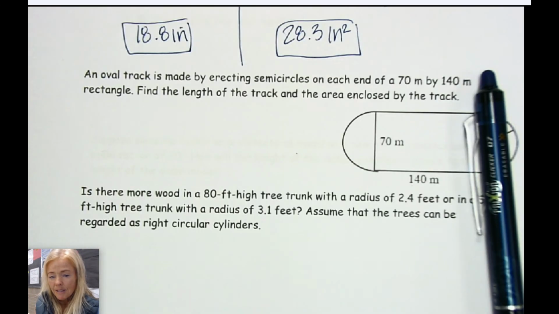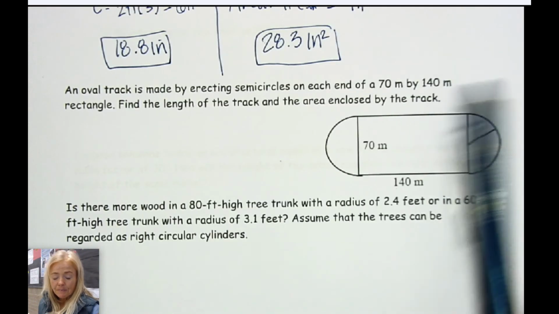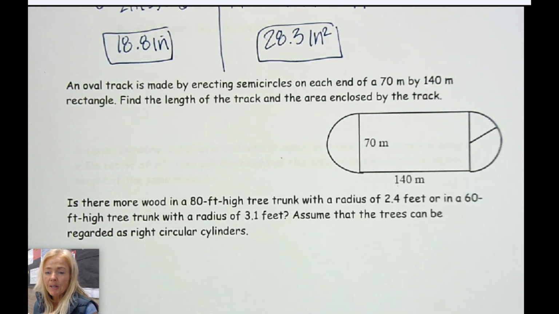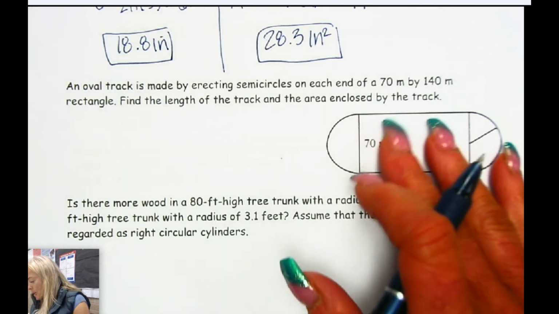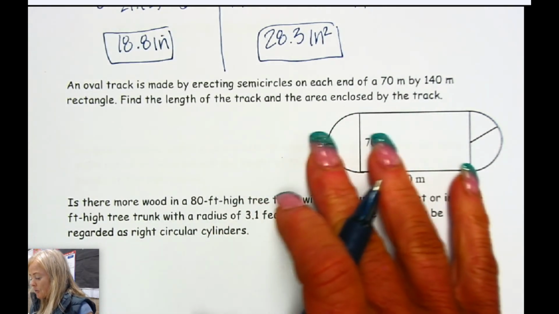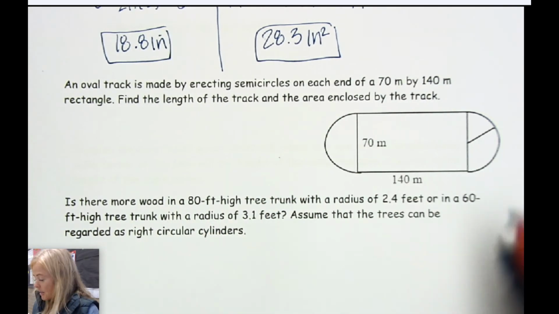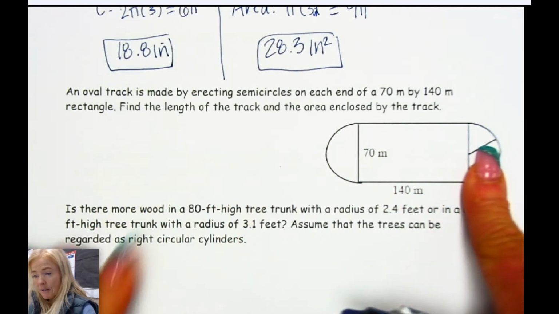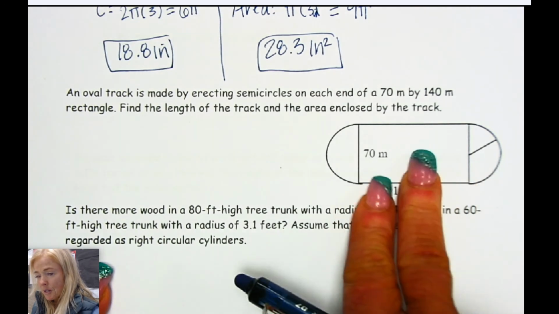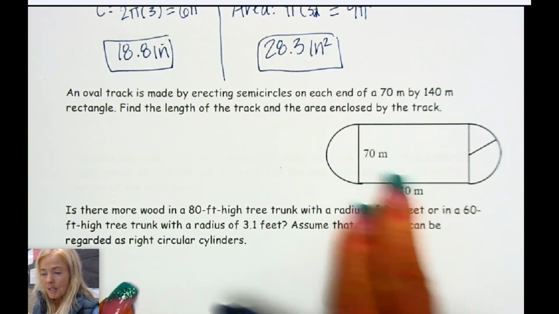All right, it looks like we have time for the next one. An oval track is made by erecting semicircles on each end of a 70 meter by 140 meter rectangle. Find the length of the track and the area enclosed by the track. So if you slide these two ends together, that's going to be a circle. And that means we have one circle and one rectangular section.